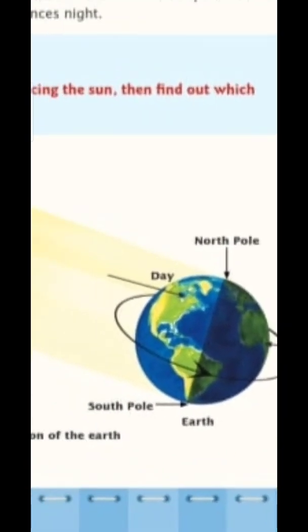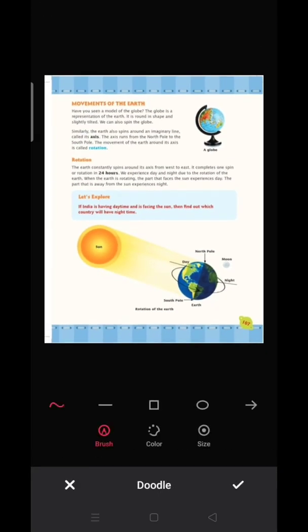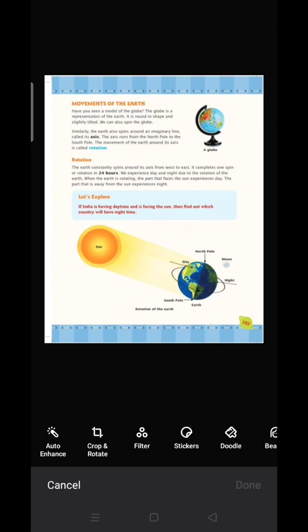Here you can see now. So this part is representing the day. Here the direct rays of the sun are coming, so the places lying in this part observe daytime. But this part is behind the sun, no rays go to this part, and here the people see night time.